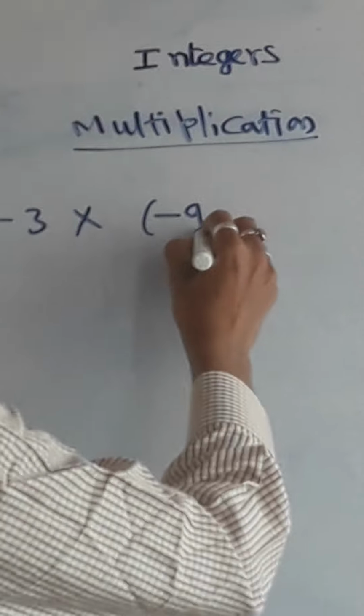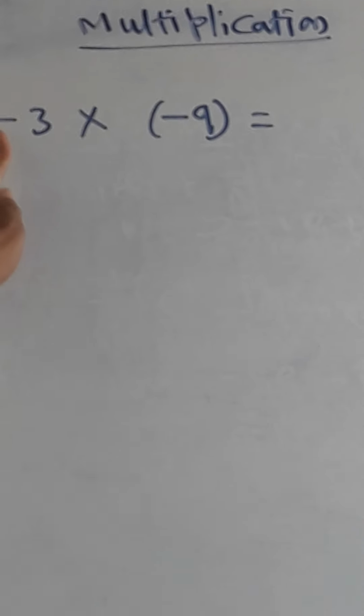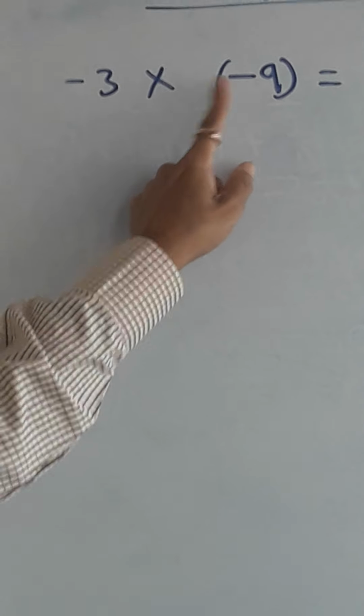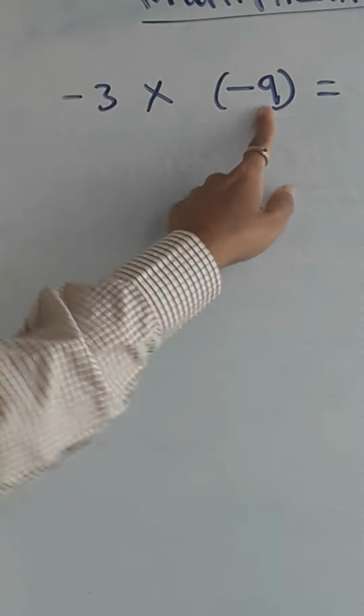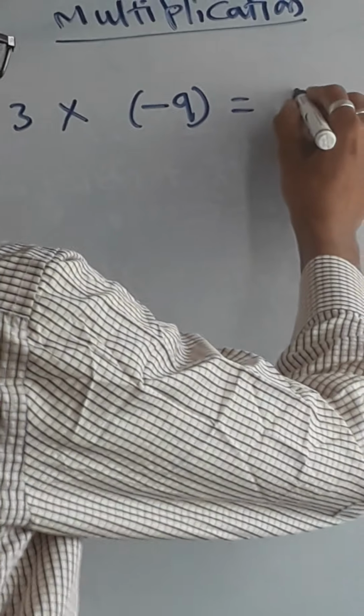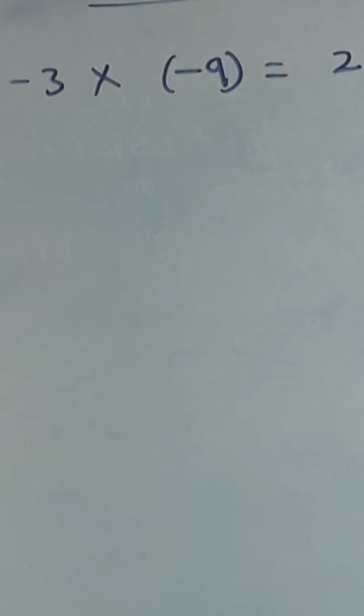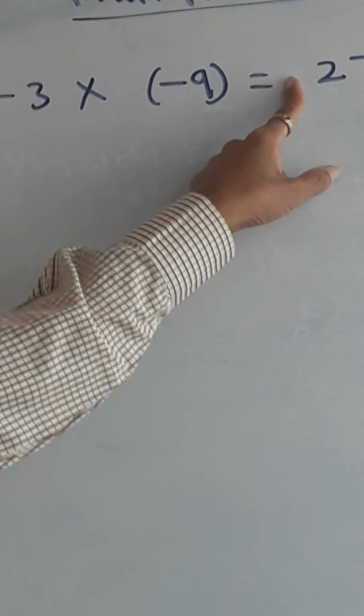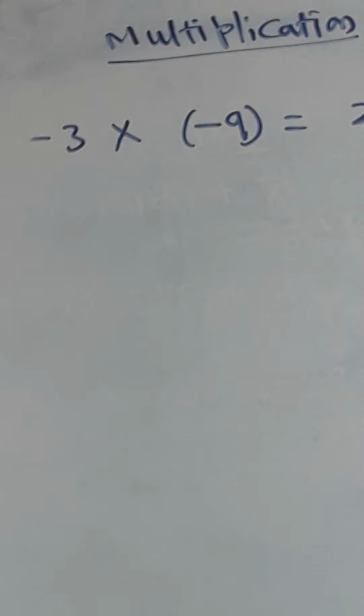Minus 3 is there. This number I have to multiply by another minus number, let us say minus 9. I already said the rules. Something is not correct, the person said correctly not correct only, so it is correct only. So 3 9s are 27, we already know. Minus into minus becomes plus, so the answer will come as 27. We can mention the positive symbol, it is not necessary to mention it. If no sign is mentioned, then we understand that it is a positive number.